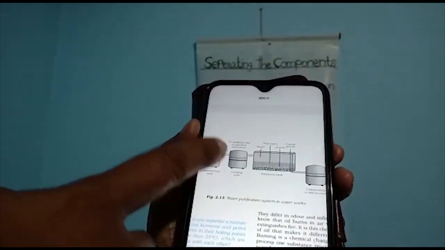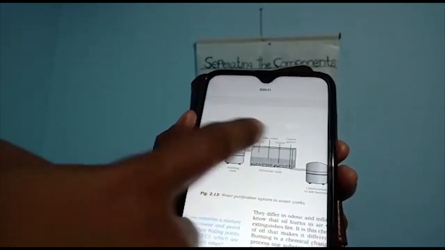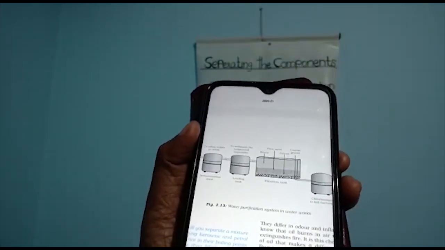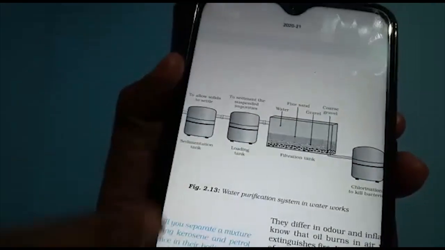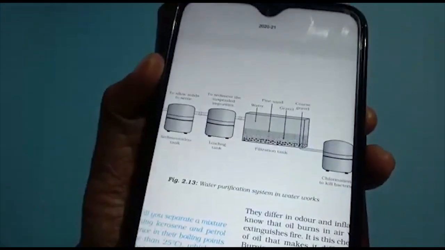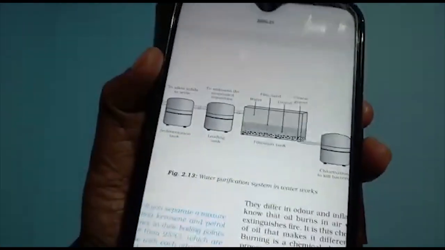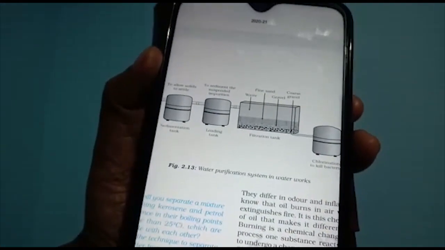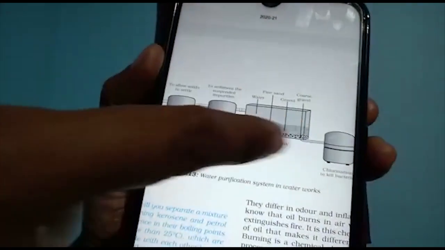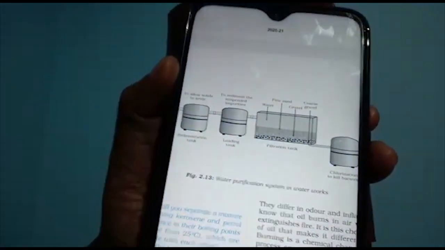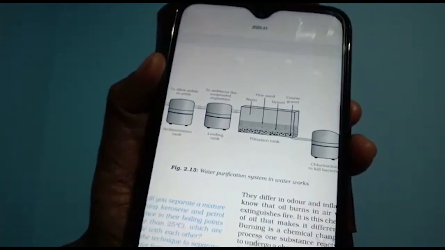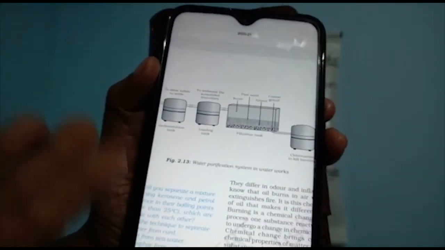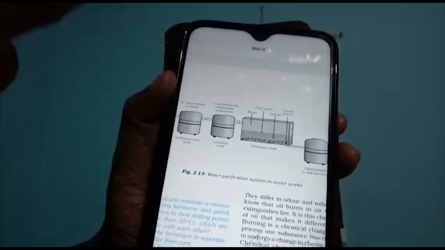Okay, and that water again we are sending through a filtration tank. The third method is filtration. In that filtration tank you can see that there are 3 coarse layers. At the very bottom of the filtration tank, the first layer is coarse gravel, the big size. The second layer is fine gravel, and the third layer is fine sand.